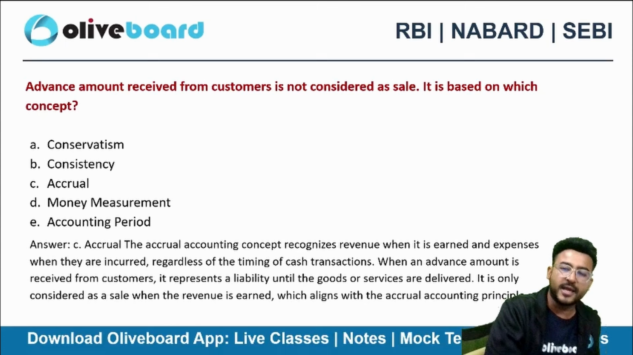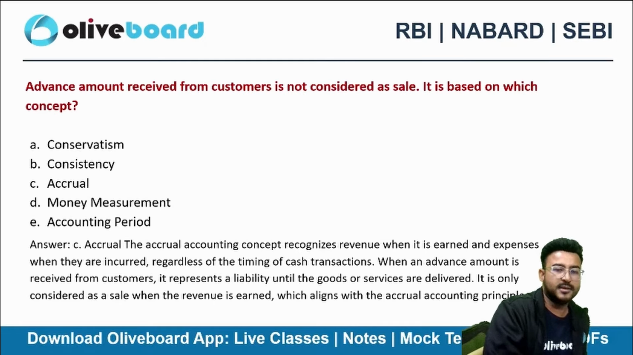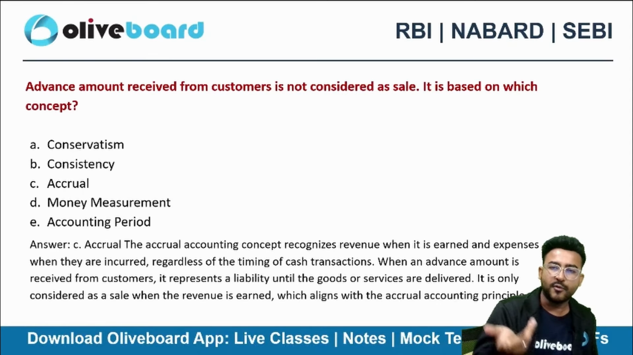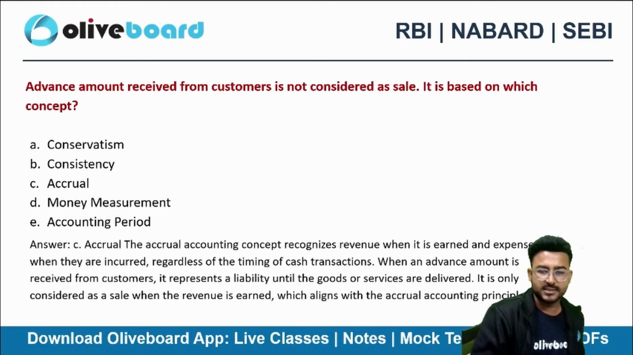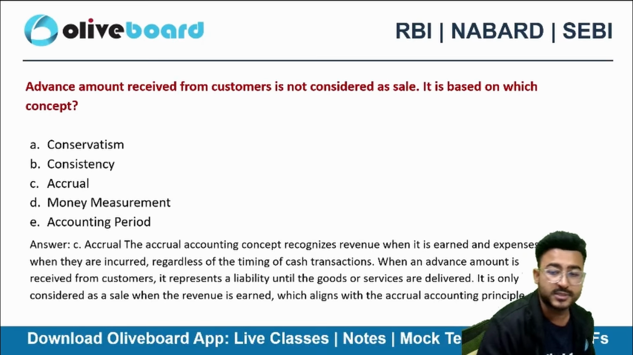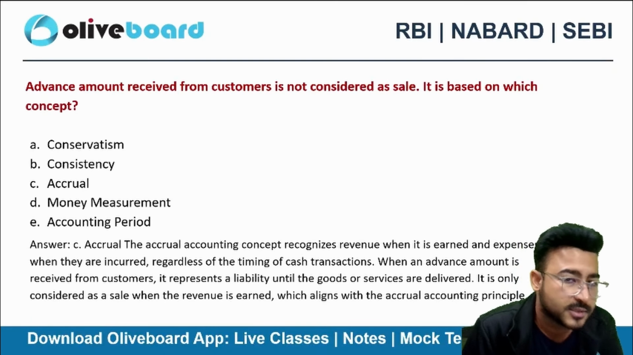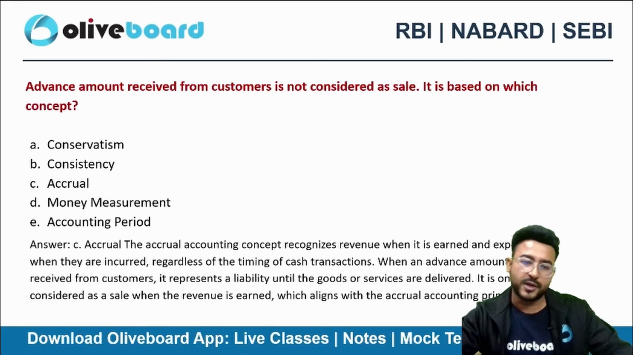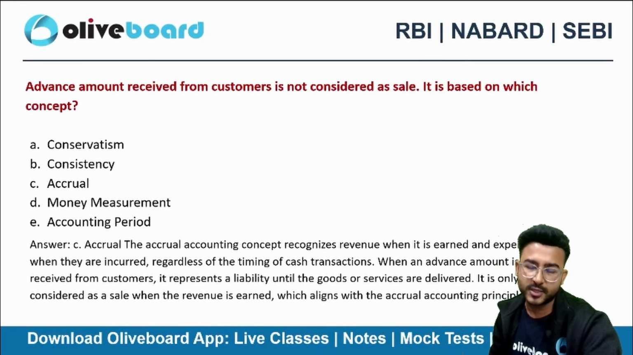Now, why am I not considering it as my sales? Because of accrual, or I can rather say the realization concept. Why? Because I never delivered the goods and services to Sumesh. So that's why it is as good as a deferred revenue for me. So here the better choice will be accrual.